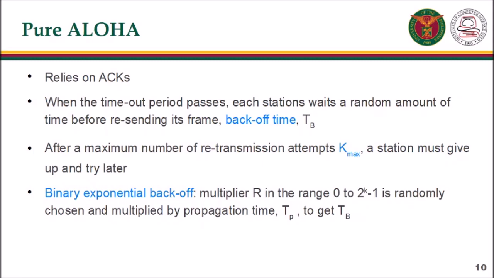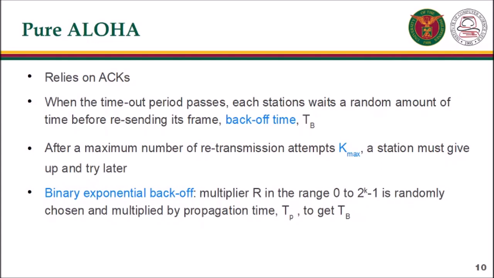Pure Aloha has a second method to prevent congesting the channel with retransmitted frames. After a maximum number of retransmission attempts, Kmax, a station must give up and try later. The timeout period is equal to the maximum possible round-trip propagation delay, which is twice the amount of time required to send a frame between the two most widely separated stations. The back-off time TB is a random value that normally depends on K, the number of attempted unsuccessful transmissions. A formula for TB depends on the implementation.